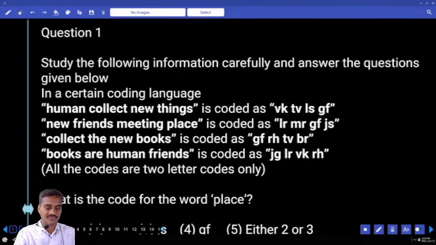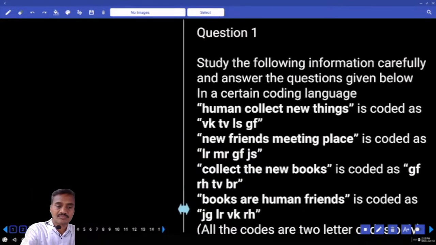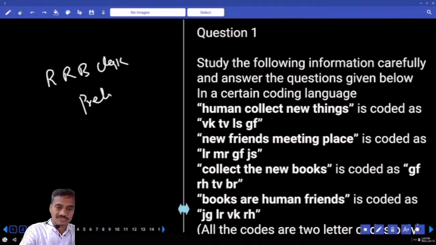Now paper number 50, RRB Clerk Prelim. Now this is paper number 50. Now coming to question numbers 1, 2, 3.